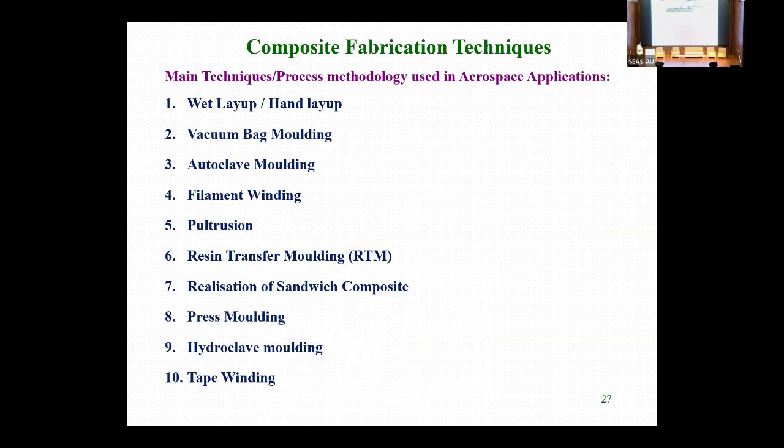Among composite layup techniques, there are wet layup or hand layup, vacuum bag molding, autoclave molding, filament winding, pultrusion, resin transfer molding, fabrication of sandwich composites, press molding, and tape winding. These kinds of processes are used for the realization of products for different purposes.